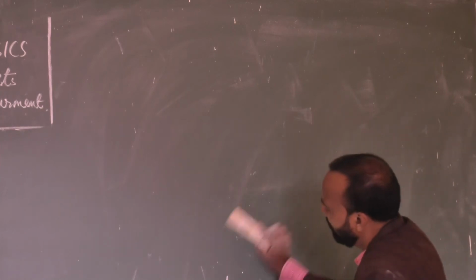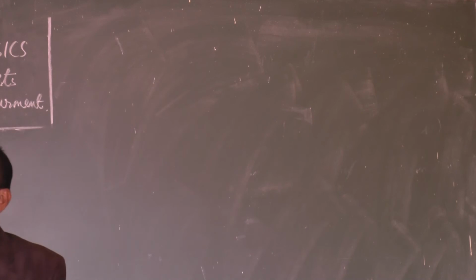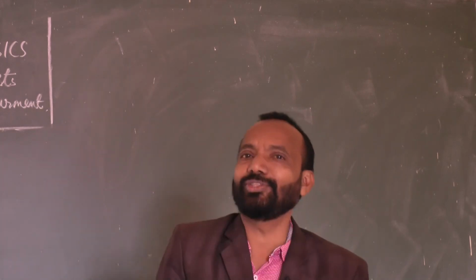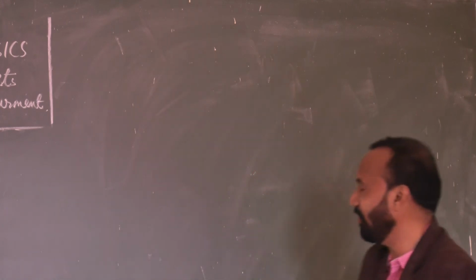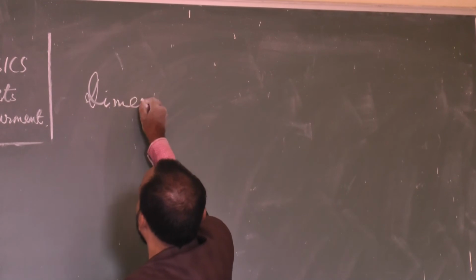Then all quantities, whatever is measured, like physical quantity, derived quantity, supplementary quantity, whatever it may be, each quantity has what? Dimension, or structure. Let us give the heading: dimension.